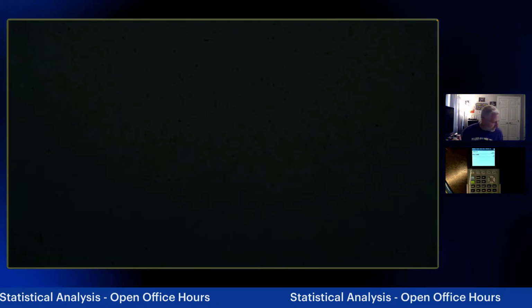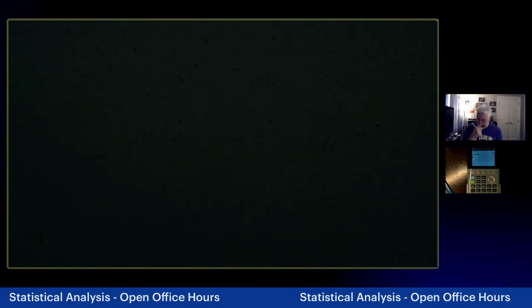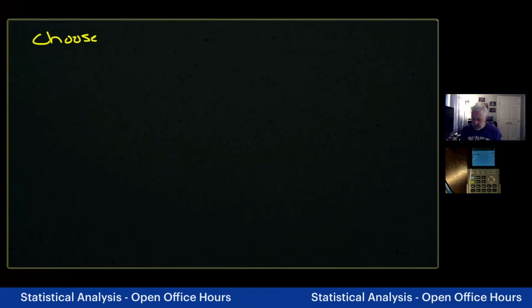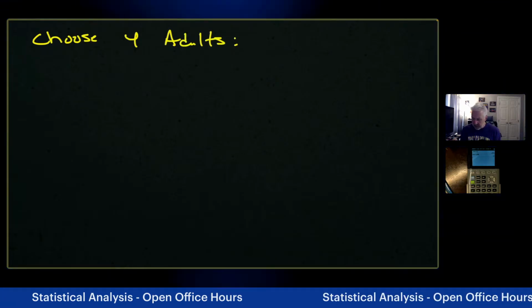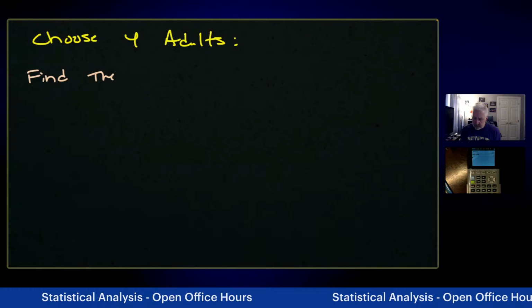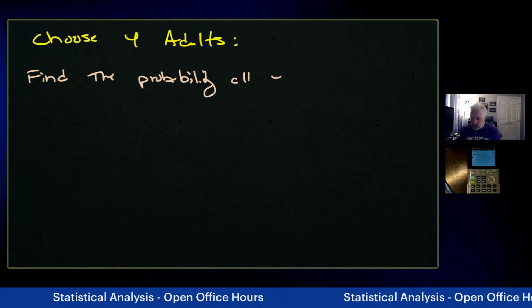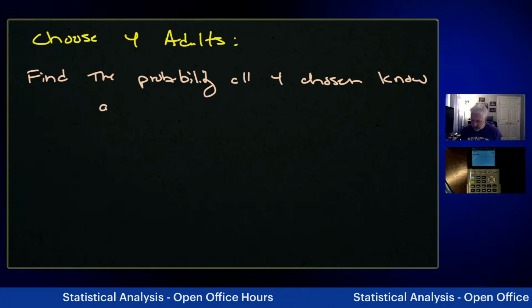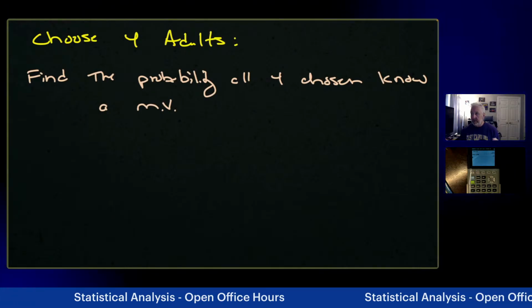From this sample, we're going to choose four adults. And here's the question. Find the probability that all four chosen know a murder victim. And remember, we're basing this on the previous.